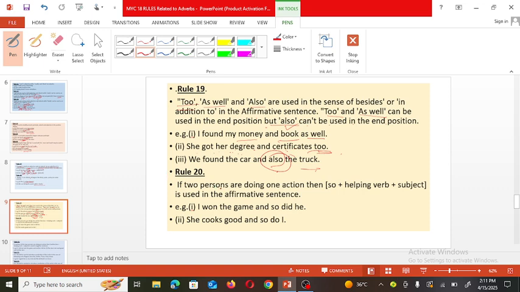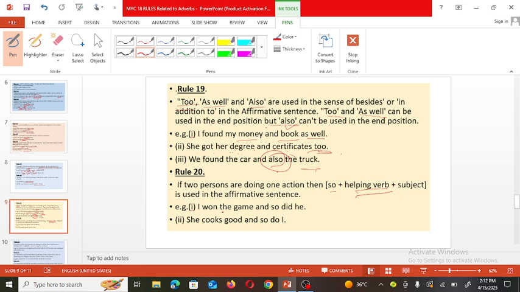If two persons are doing one action, then how must the structure of the sentence be? After so, the helping verb, means primary auxiliary verb: am, is, are, was, were, will, shall, according to the tense of the sentence, and then the subject must be there.